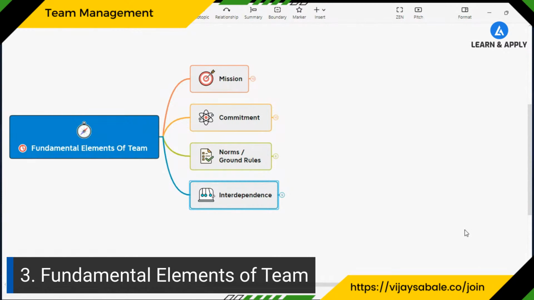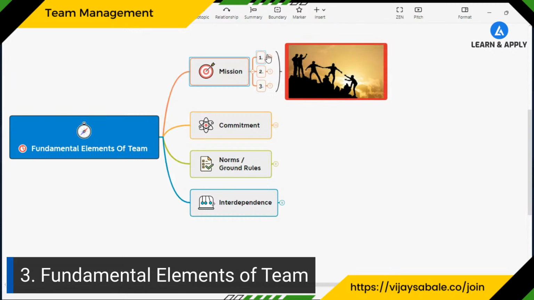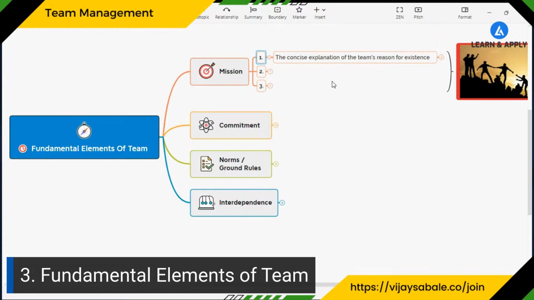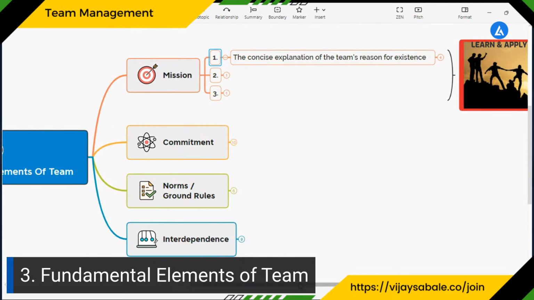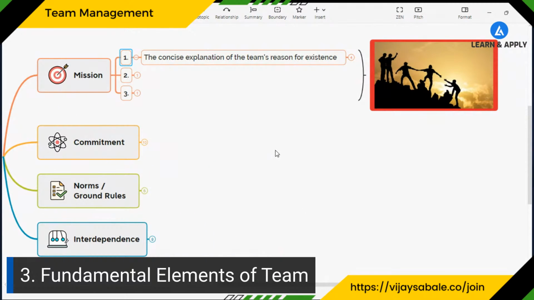the first important fundamental element of the team is a mission. What is the definition of a mission? This is the concise explanation of the team's reason for existence, why we have formed this team, right? So this is the mission for which we have formed that team. It is the first fundamental element of the team.